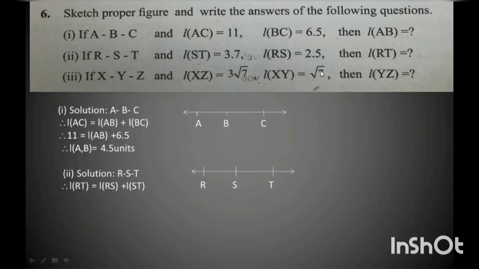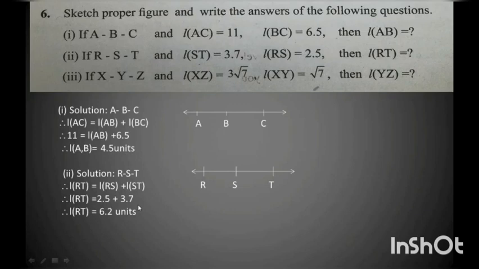In a similar way, we write length RT is equal to length RS plus length ST. Substituting the values, the value for RS is 2.5 and the value for ST is 3.7. You add, and you get the answer 6.2 units.